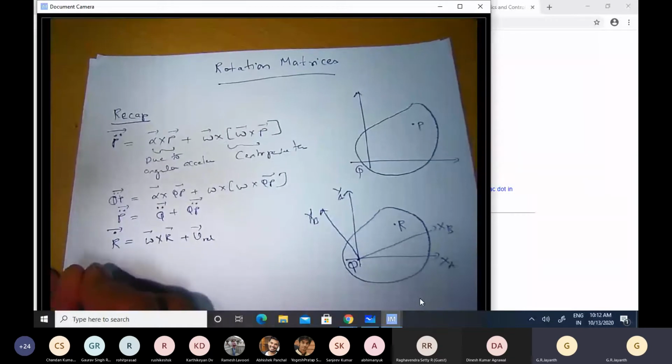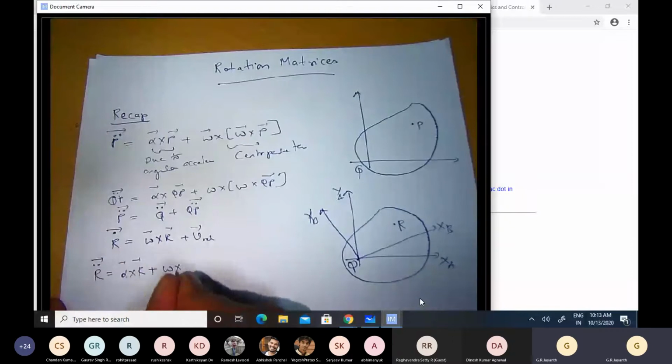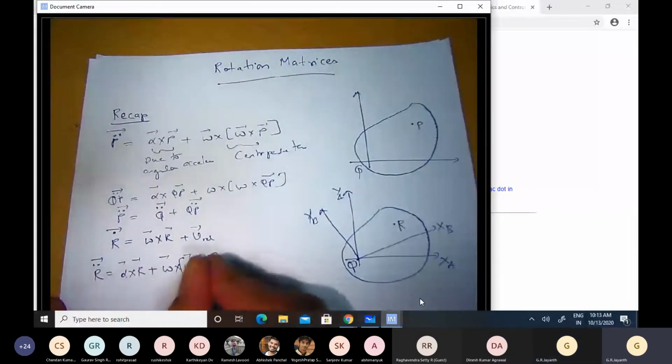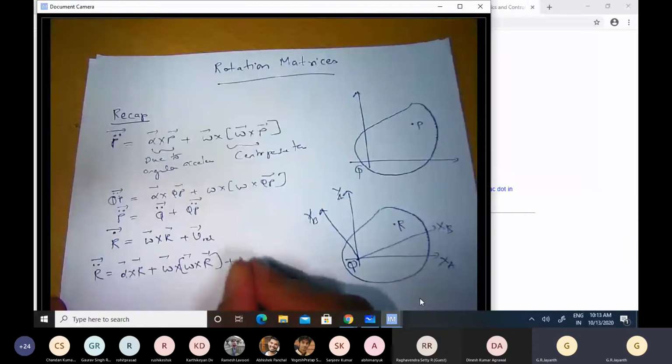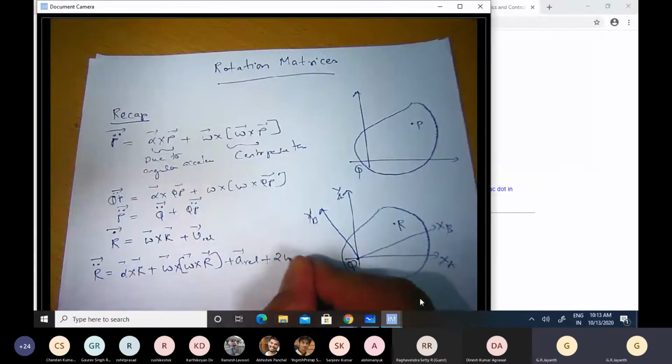This could be used to derive the acceleration of that point r to be equal to alpha cross r plus omega cross omega cross r plus a relative, which is the relative acceleration of that point with respect to that rigid body, plus 2 omega cross V relative.